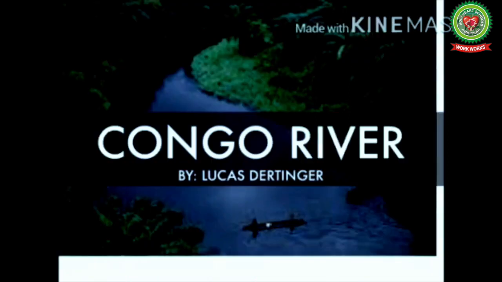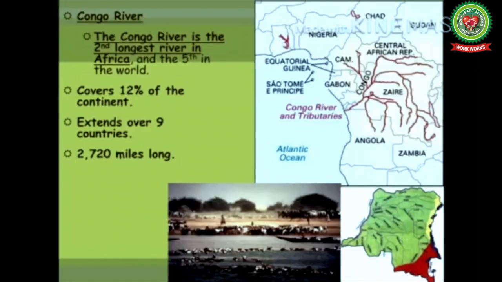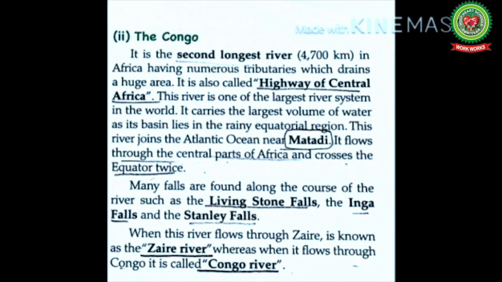Our next river is the Congo River. The Congo River is the second longest river in Africa and the fifth in the world. This river covers 12% of the continent. It extends over 9 countries. It is 2,720 miles long.